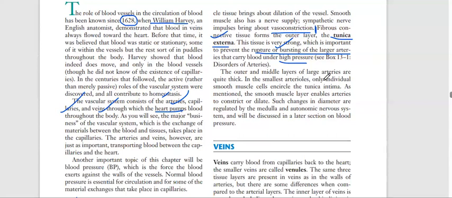The outer and middle layer of large arteries are quite thick. In the small arterioles, only individual smooth muscle cells encircle the tunica intima. As mentioned, the smooth muscle layer enables arteries to constrict or dilate. Such changes in diameter are regulated by the medulla and autonomic nervous system, and we'll discuss that in the later section on blood pressure. So basically, you have to remember that the outer and the middle layer are very thick.